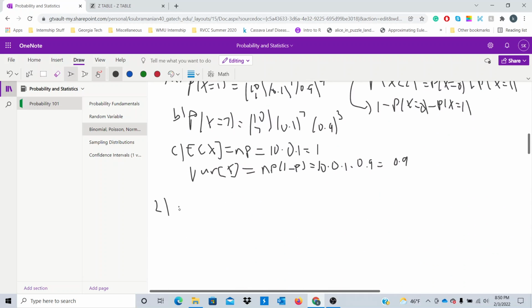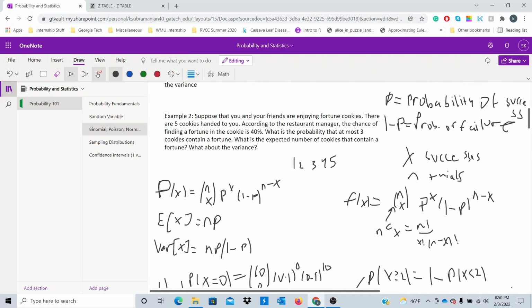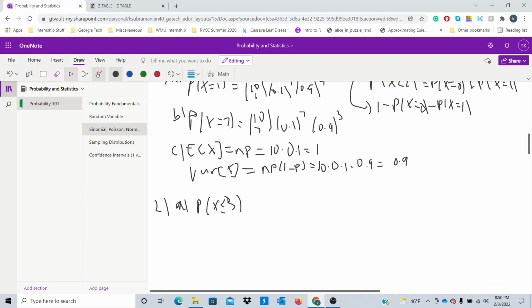So let's find the probability that at most 3 cookies contain a fortune. So if x is a random variable representing the number of fortunes in the cookies, finding the probability of at most 3 fortunes is equivalent to finding the probability of at most 3 successes. We will define success as finding a fortune in the cookie to make our lives a little easier. So we want to find the probability that x is less than or equal to 3, where x is the random variable representing the number of cookies that contain a fortune.